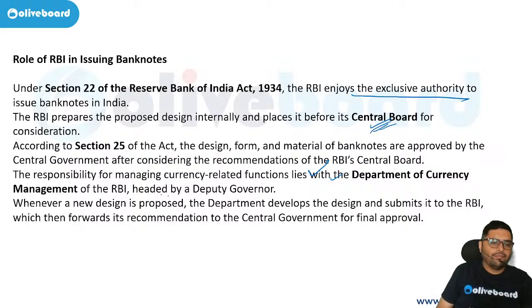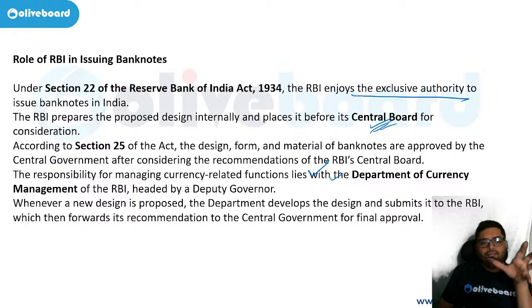Okay. According to Section 25 of the Act, the design, form, and material of banknotes are approved by the central government after considering the recommendations of the RBI Central Board. So, the RBI Central Board will give some suggestions. The central government is free to take all of them or none of them and give a picture of the currency. Okay.